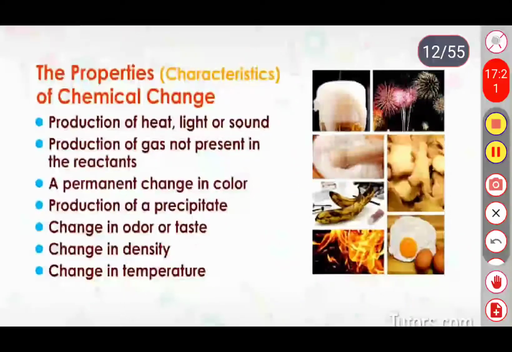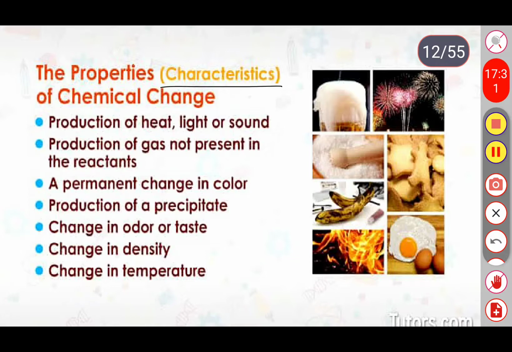So we already observed three activities. With the help of those activities, now we can characterize chemical changes. When two substances are combined together, they form a new substance. In between that, chemical reactions have some properties or characteristics.